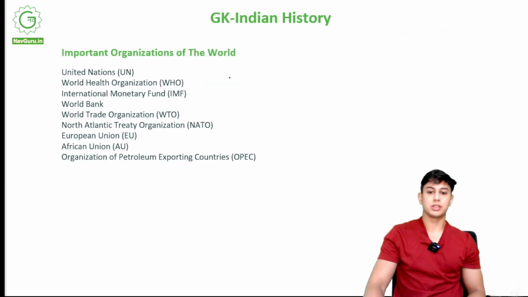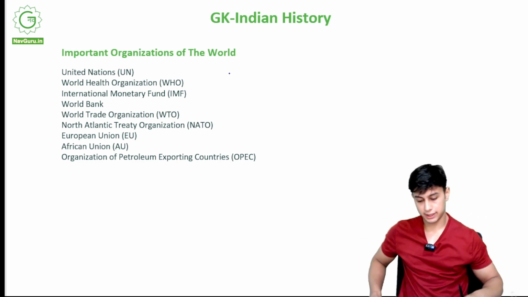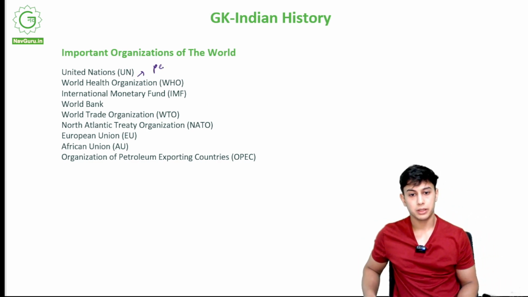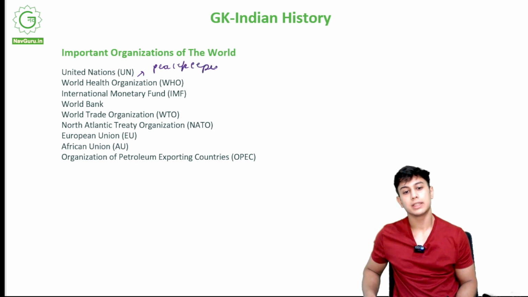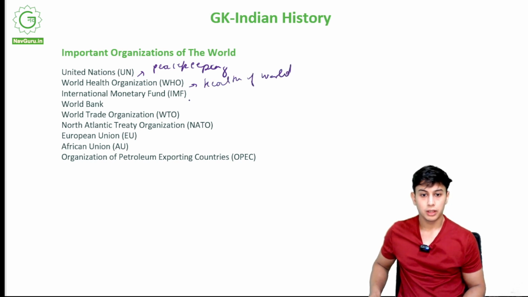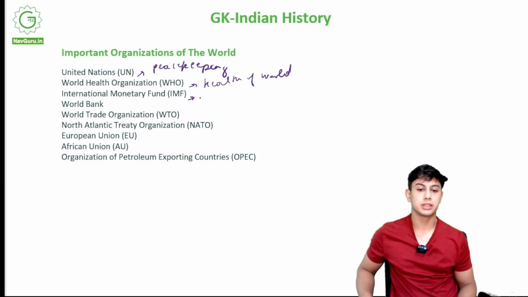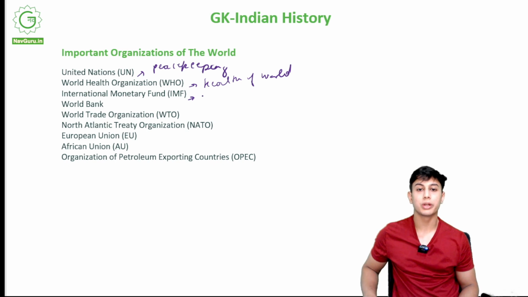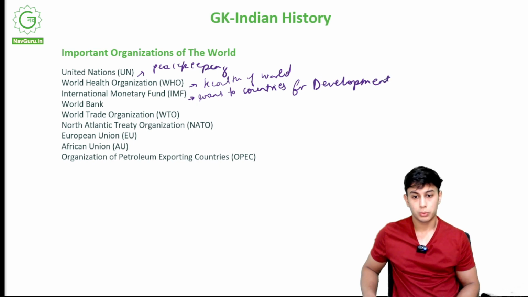Some important organizations of the world, of course, we have learnt about these. The United Nations, it is responsible for peacekeeping. Various countries are members of the United Nations. World Health Organization, responsible for the health of the world. International Monetary Fund, this is responsible for maintaining monetary balance. So it will give loans to countries for development. World Bank, of course we know. World Trade Organization, this manages trade.